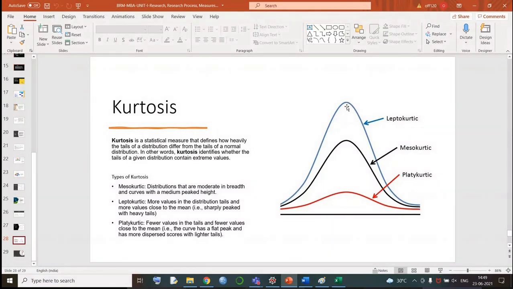Peaked means it is pulled towards the upward direction, and mesokurtic is known as a normal distribution, where all the people are distributed throughout a range of values in a normal way. Out of 100, I was saying 70 people earlier. Now let's take an example of 50. If 50% of the people have marks between 65 to 70, then you might see the resultant graph of your class is mesokurtic.